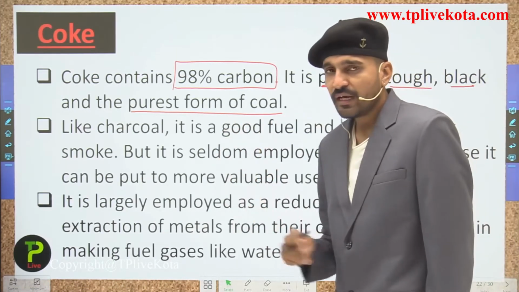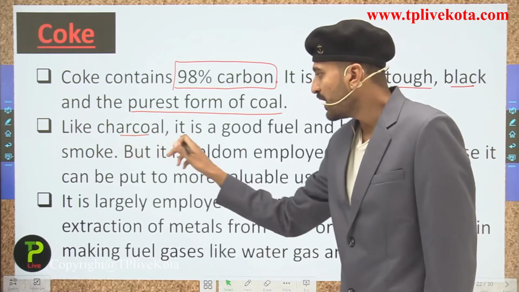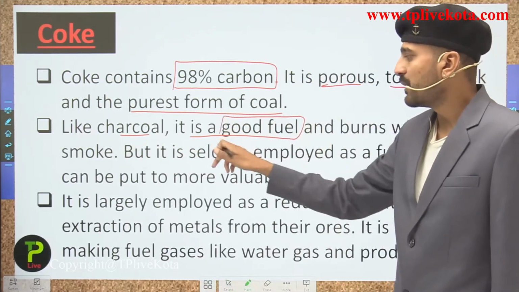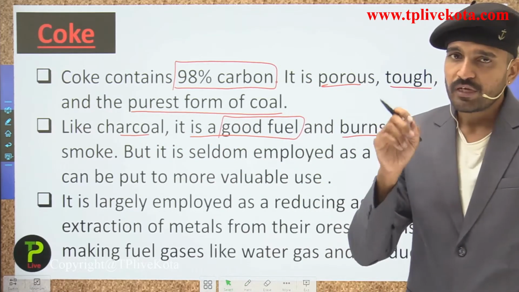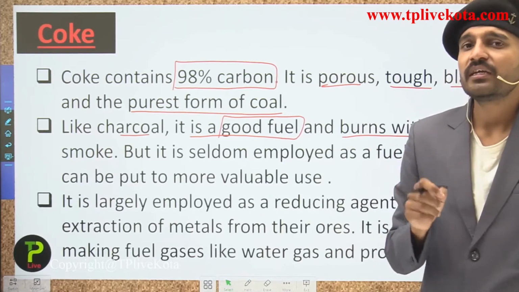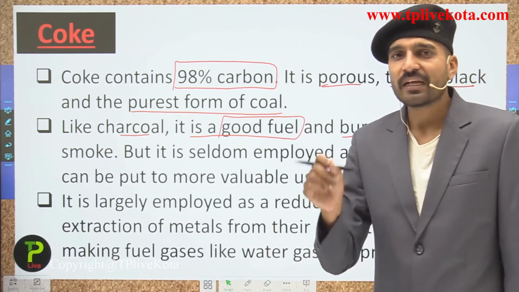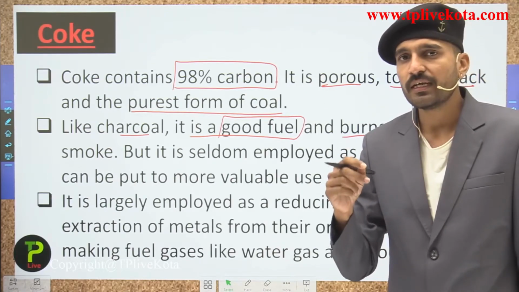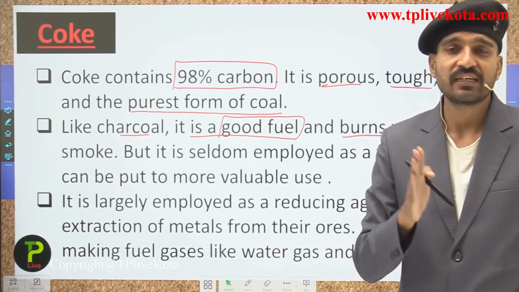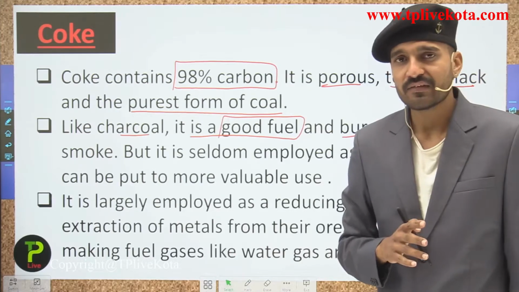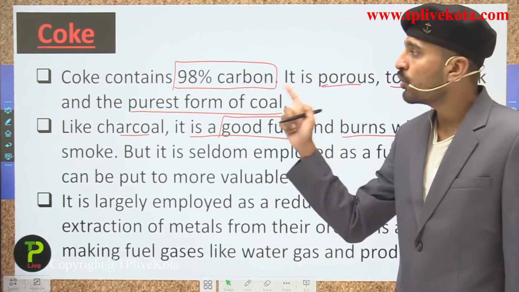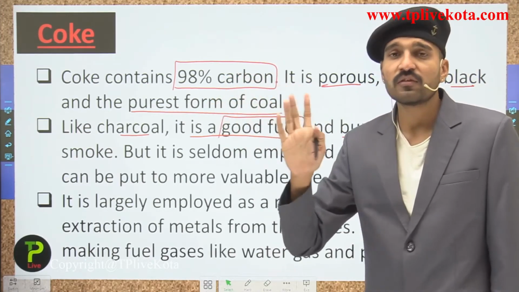Now the next point: like charcoal, it is a good fuel, but we do not use it as a fuel. We are using it as the reducing agent in the metallurgical industries, which you are going to study in class 10th, metals and non-metals. So just remember, coke contains 98% carbon, so this is a very good fuel.